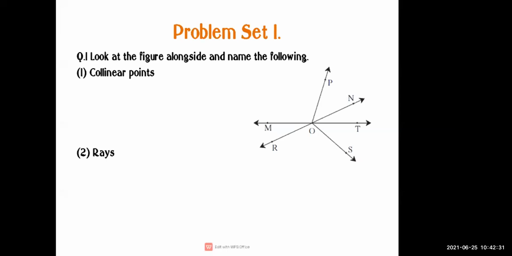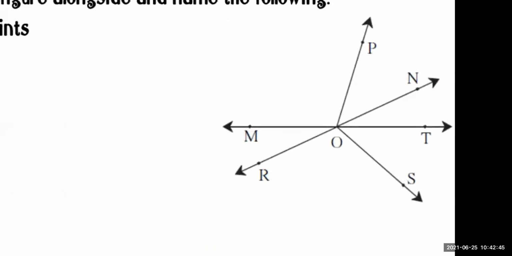Okay. Now we are going to start with our problem set 1. The first question is, look at the figure alongside and name the following.